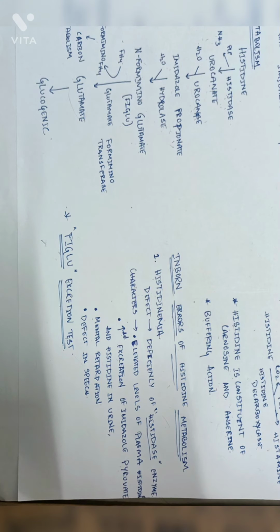The first is in folate deficiency. The high dose of histidine results in the excretion of formiminoglutamate in urine. In vitamin B12 deficiency, there is no excretion of formiminoglutamate.